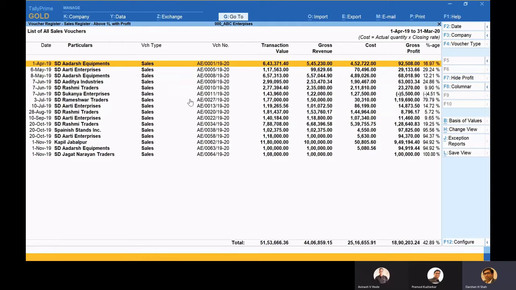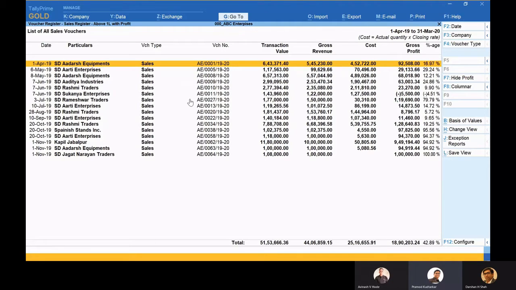Any additions during the year, sales transactions above 1 lakh, will be filtered and shown to me on a click of a button. Isn't it interesting? Friends, what say? There is an excellent response for this feature. Darshan, there is one question.